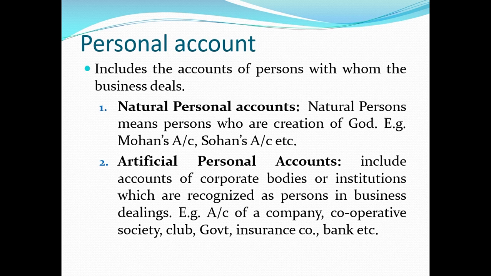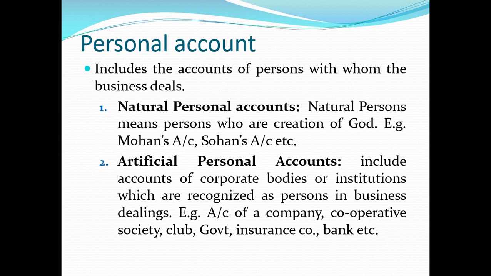Artificial person includes all the accounts of corporate bodies and institutions which are recognized as persons in business dealings. For example, account of a company, account of a cooperative society, account of a club, account of government, account of insurance company, account of bank, etc. A very important point to note is that a bank is a personal account.